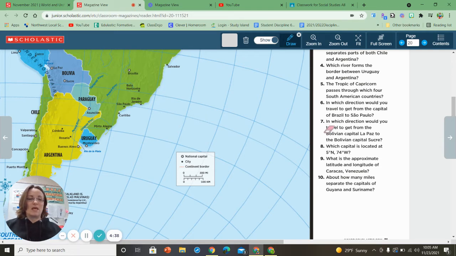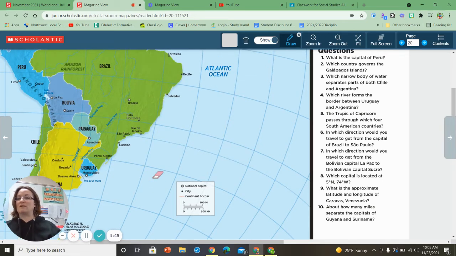Number 7, in which direction would you travel to get from the Bolivian capital of La Paz to the Bolivian capital of Sucre? Which I'm probably definitely saying that wrong. So you're going from this country, Bolivia has 2 capitals. So you're going from La Paz to Sucre. What direction is that? That's probably an intermediate direction.